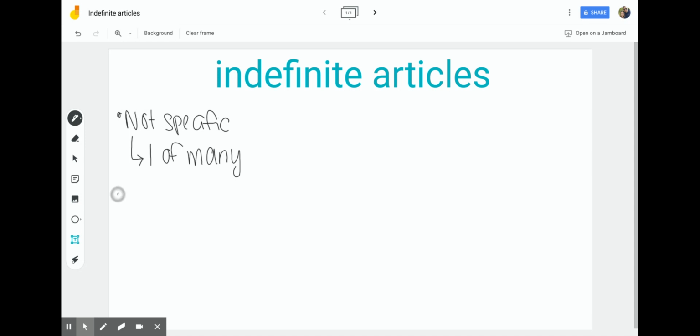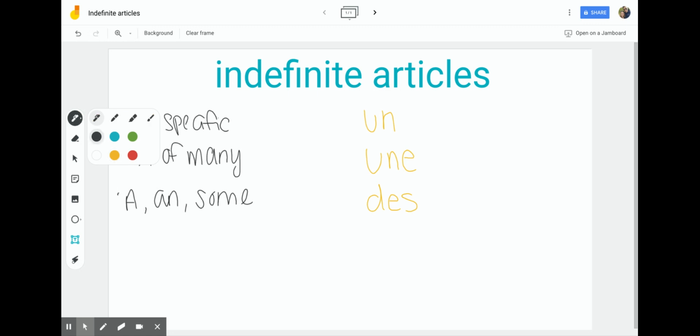And so in English, indefinite articles are a, an, or some. And so we have pretty much the same in French. So I'm going to write off to the side over here on this right-hand side, and let's use the color yellow. So we're going to say the indefinite articles in French are un, une, and des. So un, une, and des.